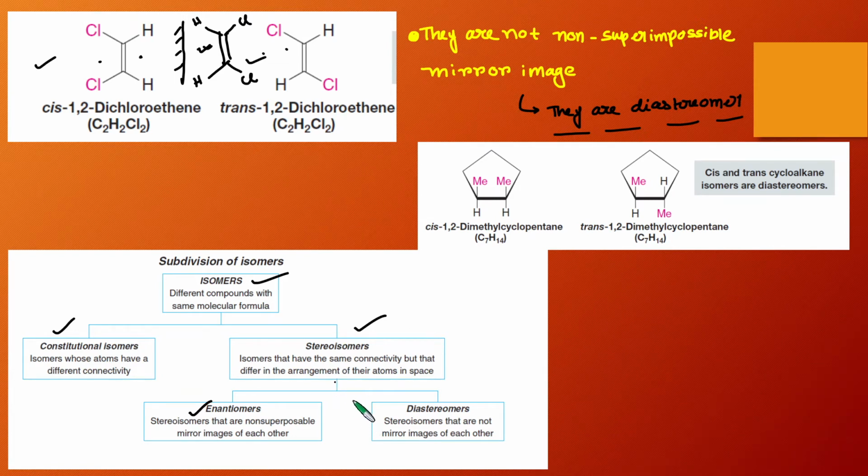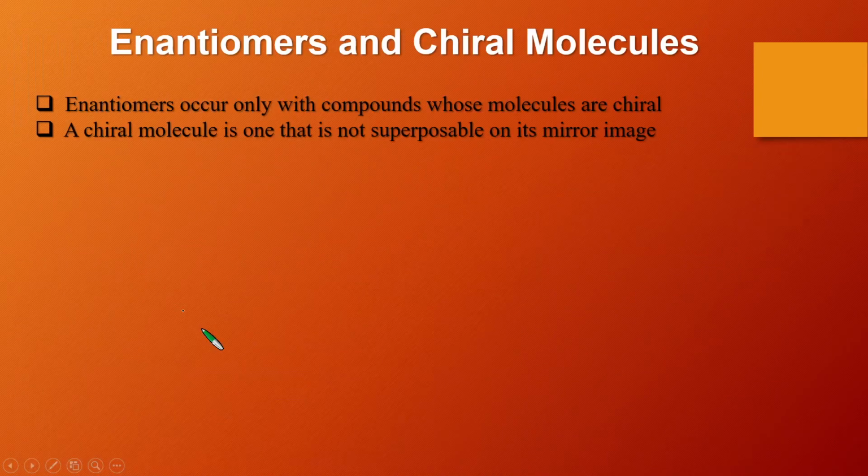And these stereoisomers can be further subdivided into two parts. One is called enantiomer and one is called diastereomer. I have told you that diastereomers are not related to each other by any mirror image. In case of enantiomer, we will discuss the definition in more detail in the next slide. So this slide is all about enantiomers and chiral molecules.